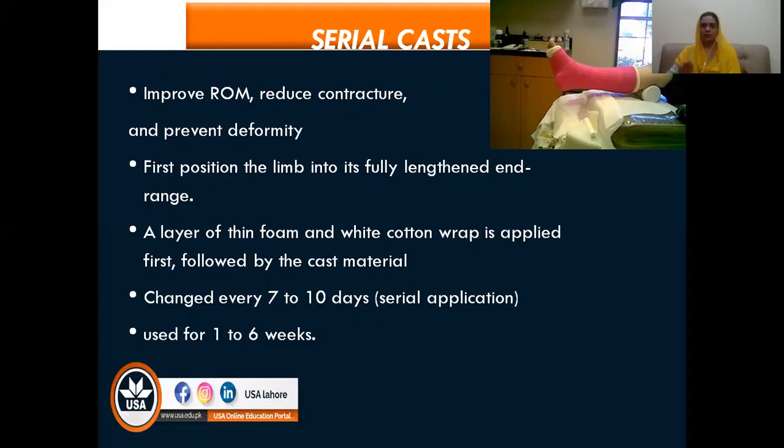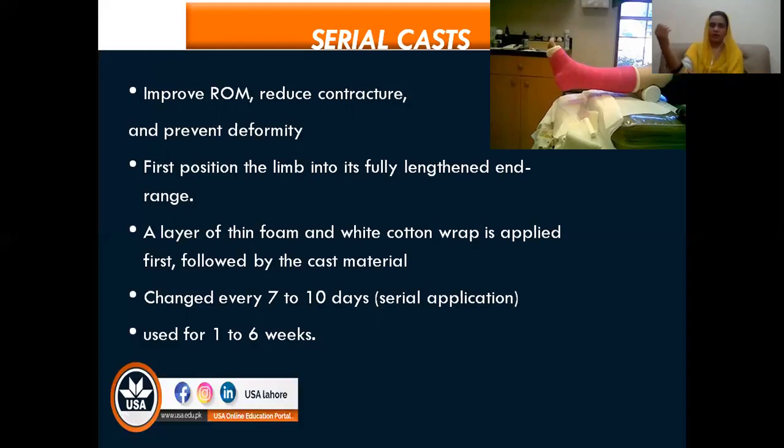To make a serial cast, say the patient has an elbow contracture, we place the limb in the fully lengthened end range possible for the patient. Then a layer of thin foam is applied, then white cotton wrap over that, and in the end we apply the cast material. The benefit is that it applies a prolonged stretch lasting a few days, like 7 to 10 days. We usually change this after 7 to 10 days.